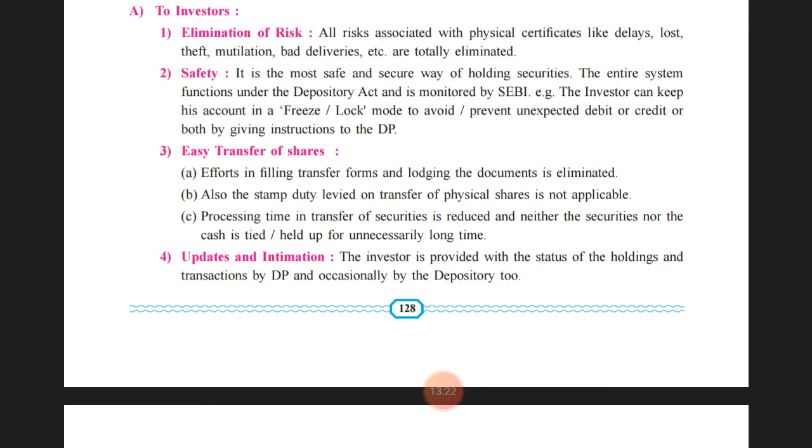and that will be informed to the depository, and the depository will follow the instruction of the investor accordingly. Example, the investor can keep his account in a freeze or lock mode to prevent unexpected debit and credit. So this is possible by the investor giving the instruction to the depository. The depository participant will get the instruction from the investor, and accordingly the depository will act as per the instruction of the investor.